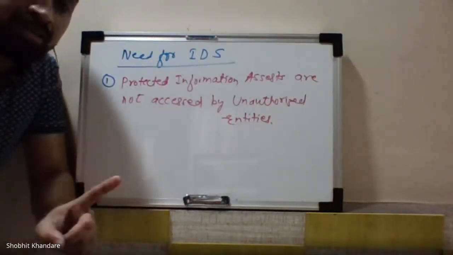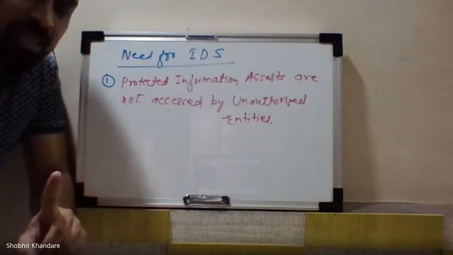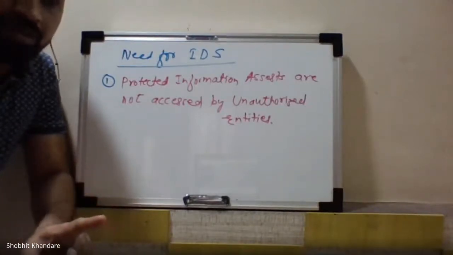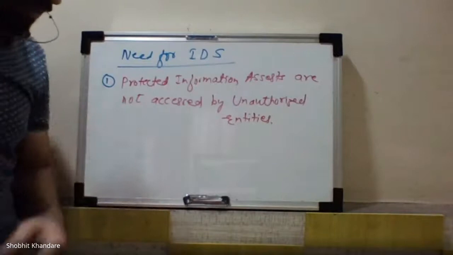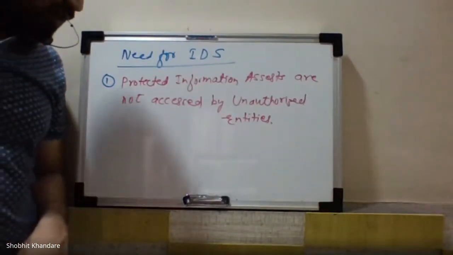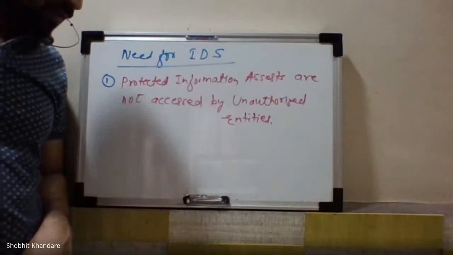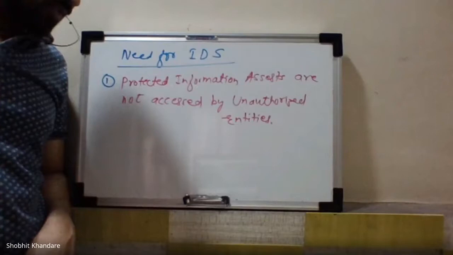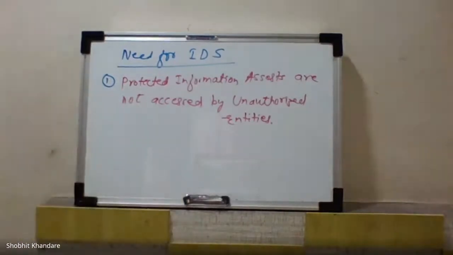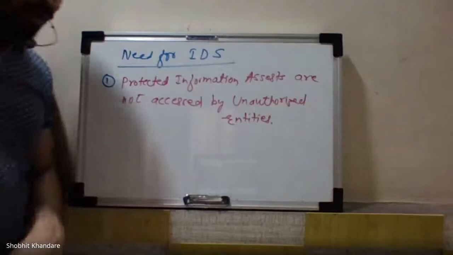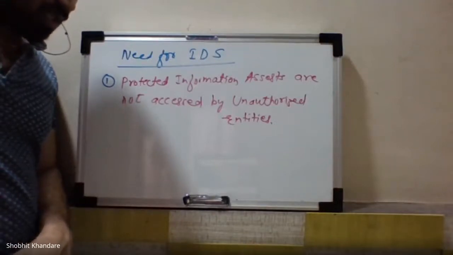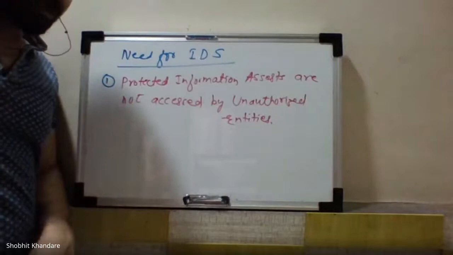By installing the intrusion detection system in that network. So write down: by installing an IDS within the corporate network, one can offer protection to that information without the need for a secure gateway.